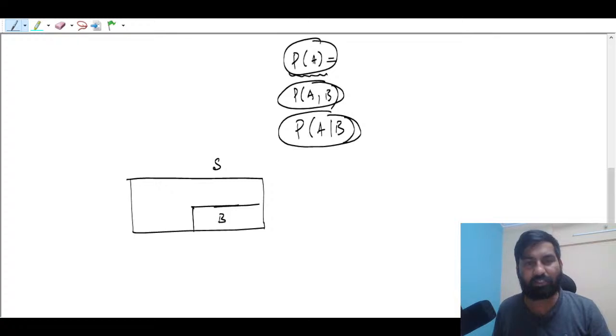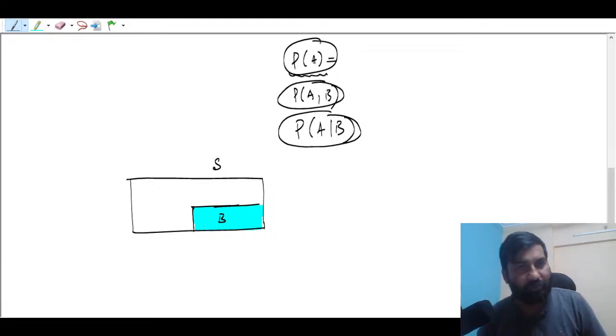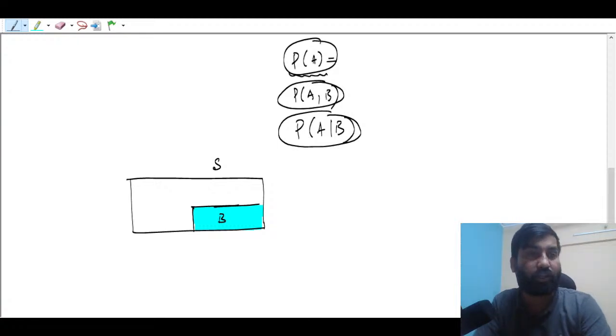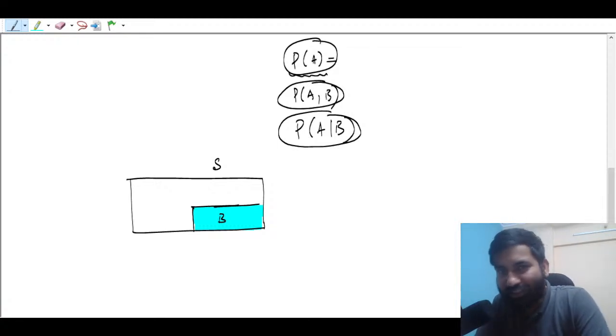This is the event B that has already occurred. Now don't focus anywhere else, guys, just focus on this. This is your sample space now. If you are going to consider the conditional probability, let me tell you again. You have got a complete sample space, because you are performing some random experiment.